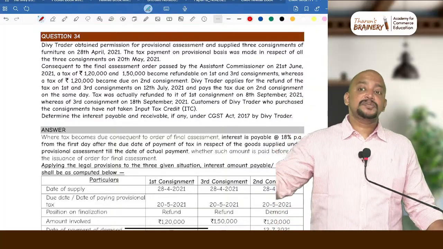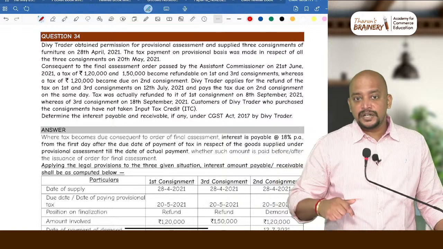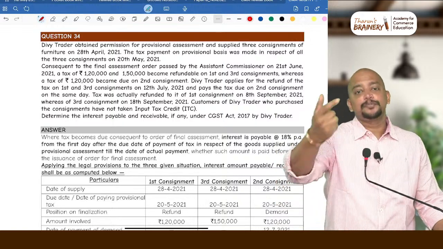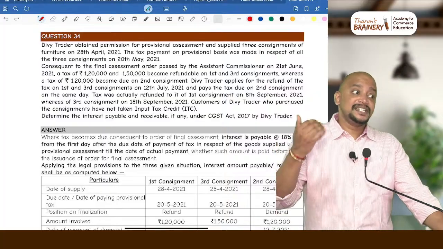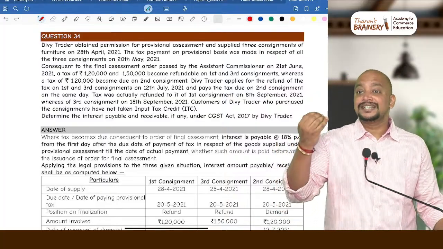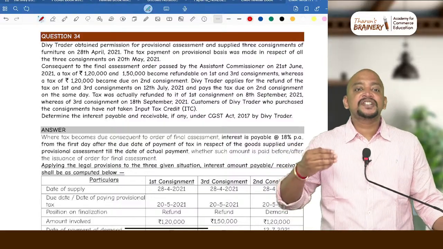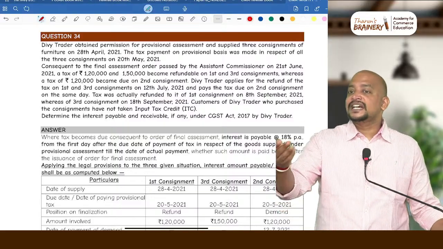Suppose the final assessment amount is more than the provisional assessment amount, the differential amount we need to pay. Suppose it is equal, we don't have to pay anything. Suppose it is less, if the final assessment amount is less than the provisional assessment amount, it means we have excess paid, so that we will get as a refund.